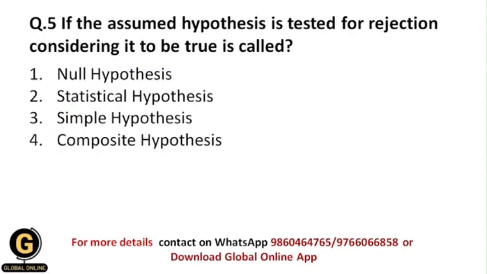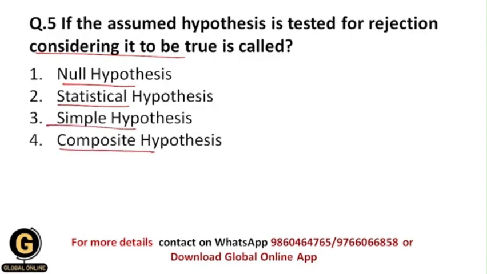If the assumed hypothesis is tested for rejection considering it to be true, it is called. So whenever the assumed hypothesis is tested for its rejection, considering that it is true, then it is called as what? Whether it is called as null hypothesis, statistical hypothesis, simple hypothesis, or composite hypothesis.